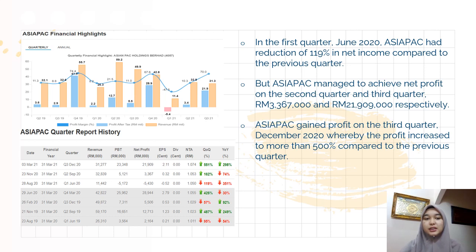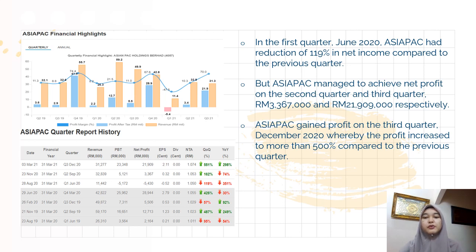As we can see here, this is the graph that shows the financial performance for Asia Pac. In the first quarter, in June 2020, Asia Pac had a reduction of 190% in net income compared to the previous quarter, but Asia Pac managed to achieve net profit in the second quarter and the third quarter also, which is RM3,367,000 and RM21,909,000 respectively.